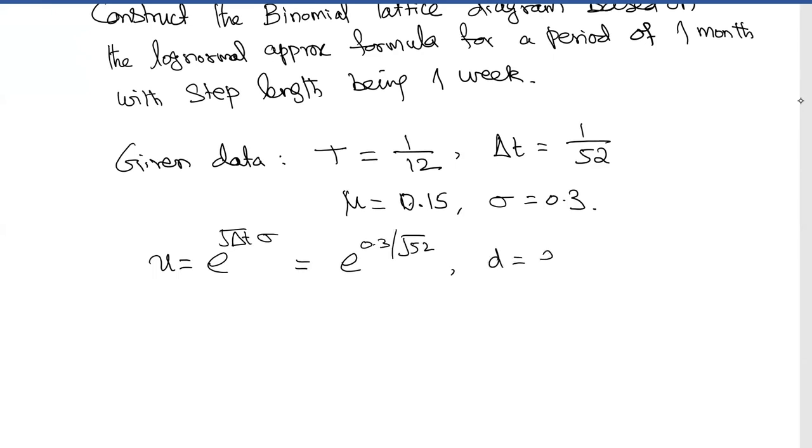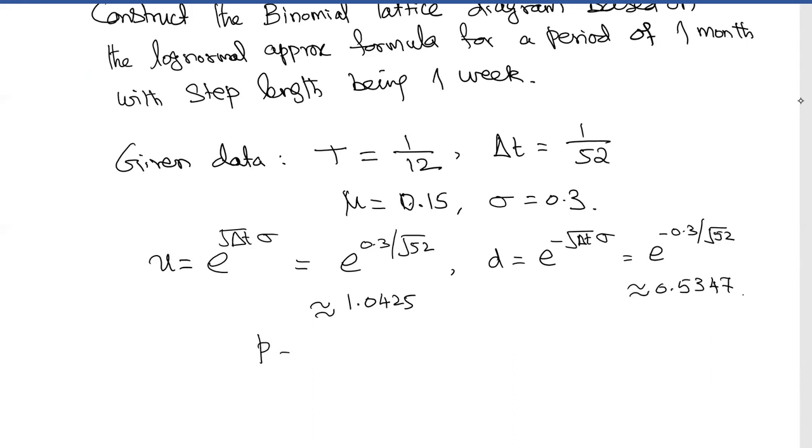D is minus of this, e power minus root delta t into sigma, that is equal to e to the power of minus 0.3 by root 52. That is approximately equal to, in my calculation, 1.0425, and this is approximately equal to 0.5347.